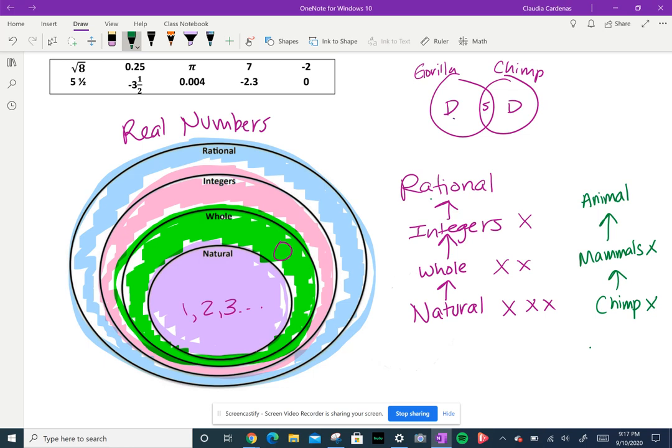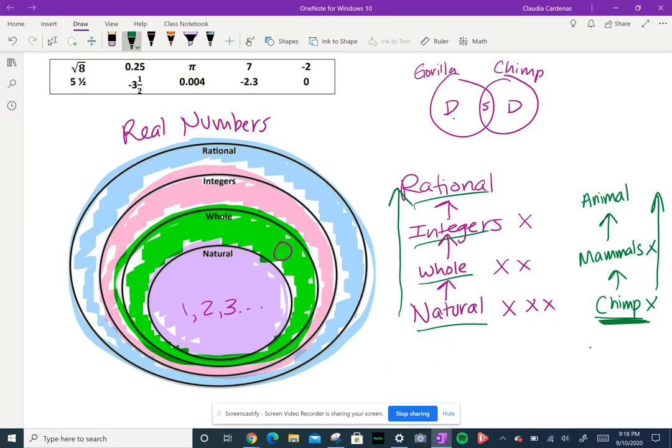So to stamp the point, this way I can use all these labels to categorize this specific chimp, which is the same thing that I can do with these numbers. I can categorize natural numbers as every single one of these labels, but I cannot do the same thing backwards. Just like I cannot say that all animals are mammals, because that's not true. And I cannot say all animals are chimpanzees, because that's not true either.